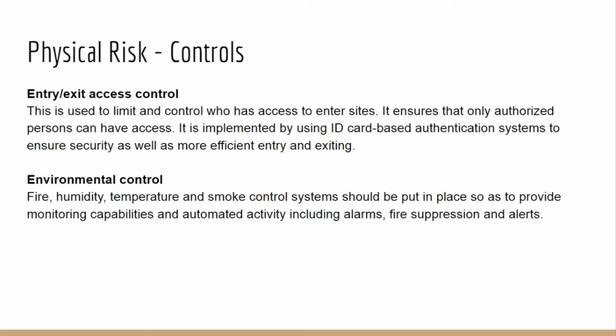The controls for physical risks that can be added are entry-exit access control. This is used to limit and control who has access to enter rooms and sites. It ensures that only authorized persons can have access. It is implemented by using ID card-based authentication systems to ensure security as well as more efficient entry and exiting. Environmental control: fire, humidity, temperature, and smoke control systems should be put in place so as to provide monitoring capabilities and automated activity, including alarms, fire suppressions, and alerts.